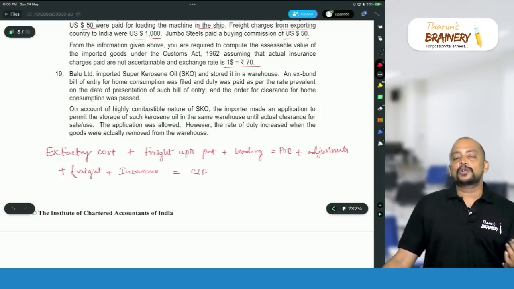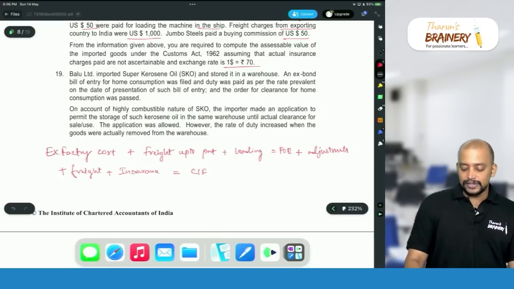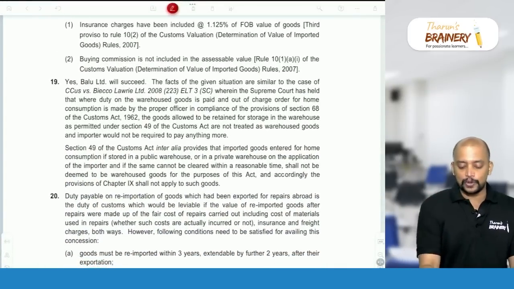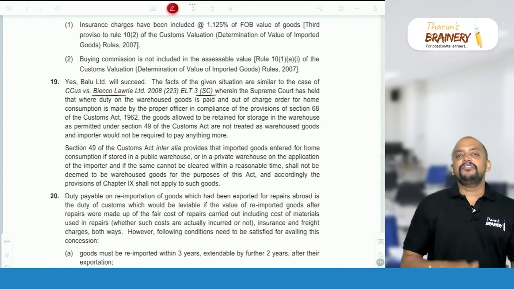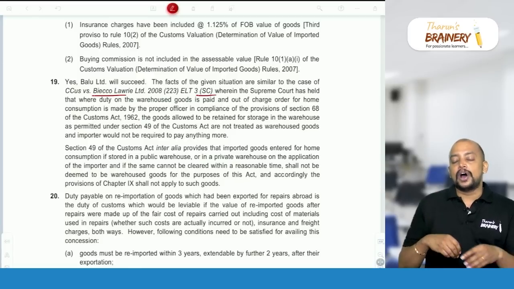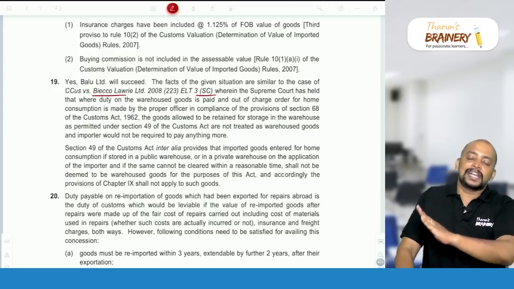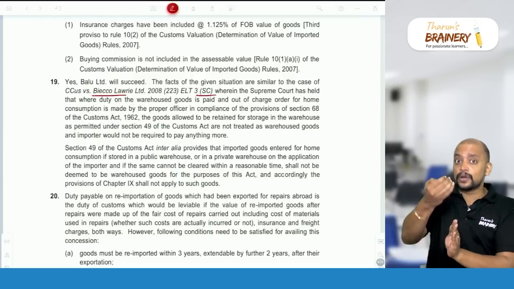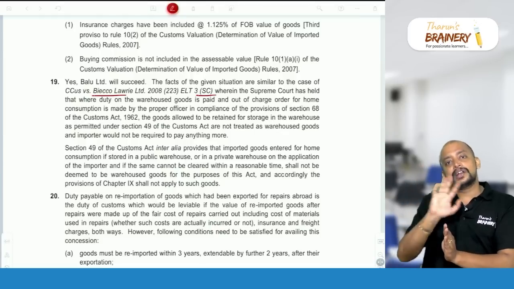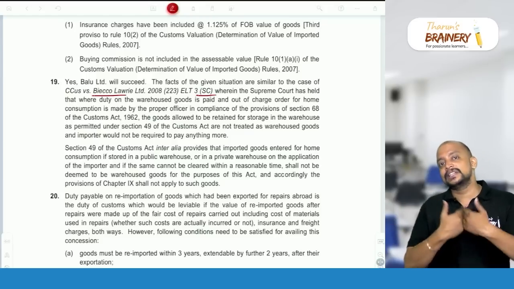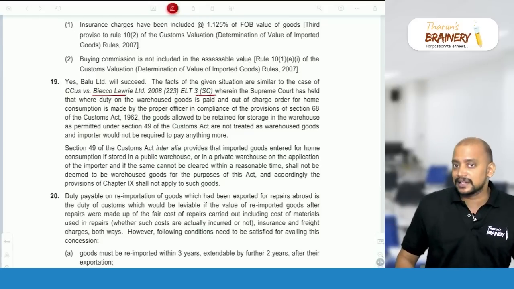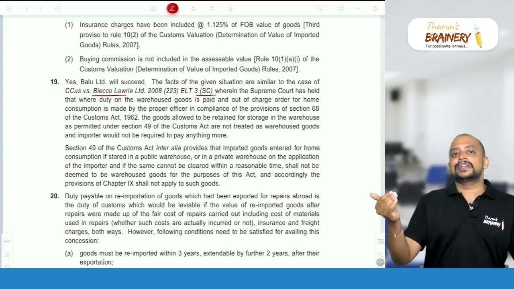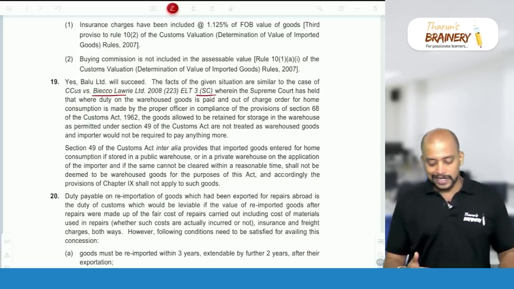So there is one Supreme Court case, the Bioco Lari Limited case, which says that if the ex-bond bill of entry is filed, customs duty is paid and the out of customs charge order is passed, but the goods are still kept in the warehouse, they are not treated as warehoused goods. Because we filed the bill of entry, paid the customs duty and the out of customs charge order is passed, now if there is any change in the rate, we don't have to pay the customs duty. That is the Supreme Court case.